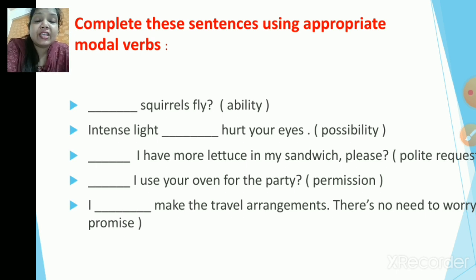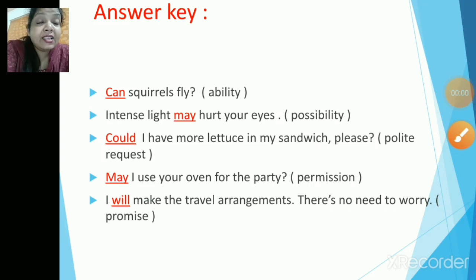Now children, we will check what is the correct answer. Yes children, the correct answer for the first sentence is can squirrels fly? Yes, that was the ability, right? Second one. Intense light may hurt your eyes. That's the possibility. Next one. We need to use the polite request over here, so we can use could.